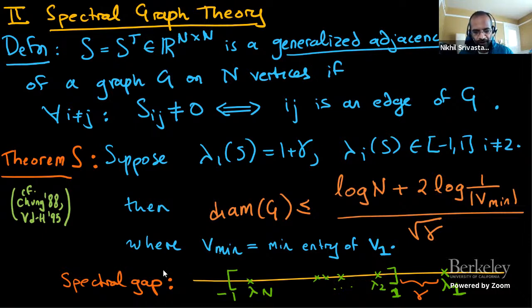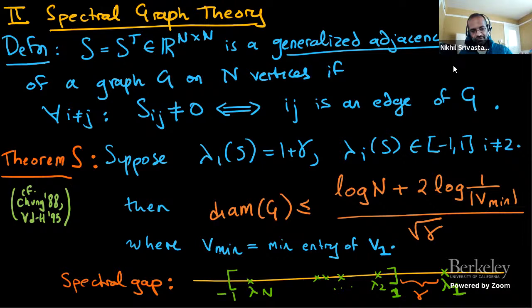The picture is shown at the bottom of the slide. I have the real line. Lambda 1 is 1 plus gamma, and then all the other eigenvalues are sitting in this interval minus 1 to 1. That's the assumption, that you have a graph whose generalized adjacency matrix has this property. This is called a spectral gap. It's the gap between the largest eigenvalue and the next one. Then the claim is the diameter of the graph is bounded by log of the number of vertices plus twice log of 1 over v min. So v min is the minimum absolute value of an entry of the eigenvector corresponding to this top eigenvalue.